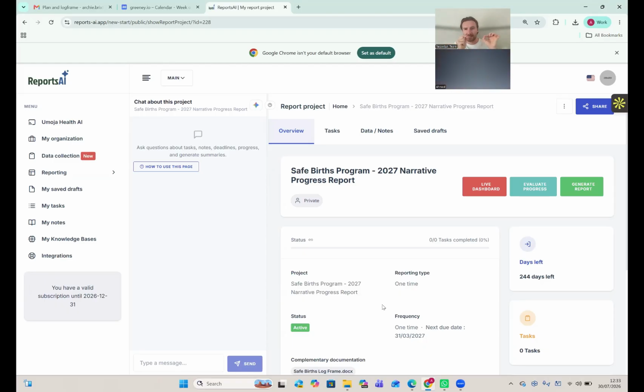So it's almost like to give the platform context, but also to act as the reference point. And each one of these report projects, you can think of it like a folder or a container for all of the information that's relevant to this particular project. So we can now collect data within this project, but we can also plan the program here. So we can plan by creating tasks. So this is really how you stay on top of and organize the implementation of the program and collecting the data to generate your report.